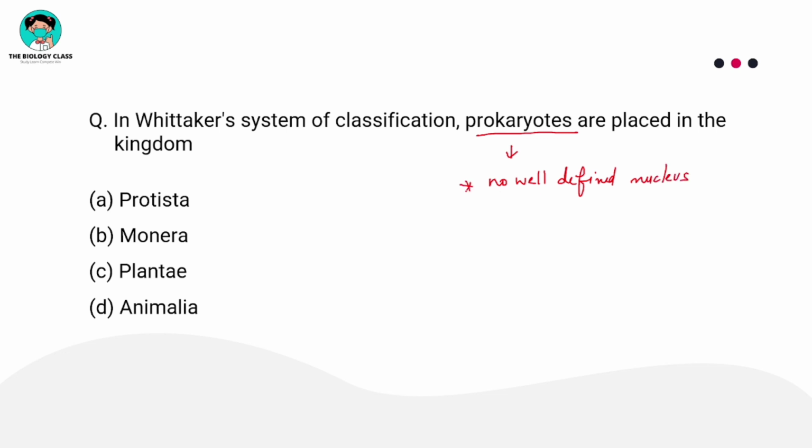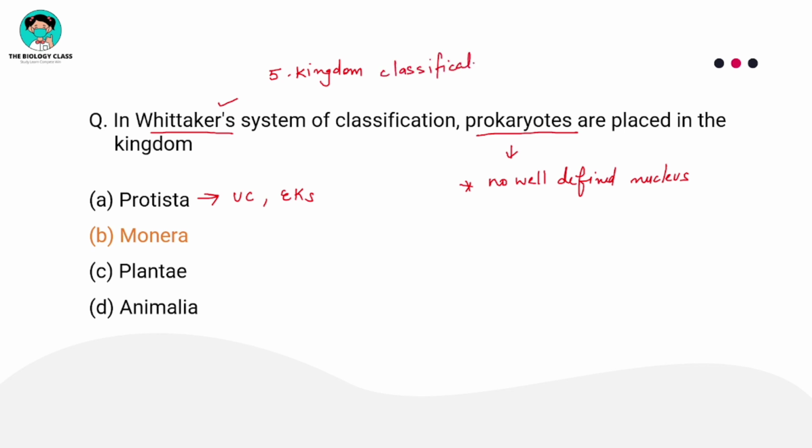So all the prokaryotes were kept under kingdom Monera. Kingdom Protista, all the unicellular eukaryotes. According to R.H. Whittaker, I am telling, according to the 5 kingdom classification. Do not forget.